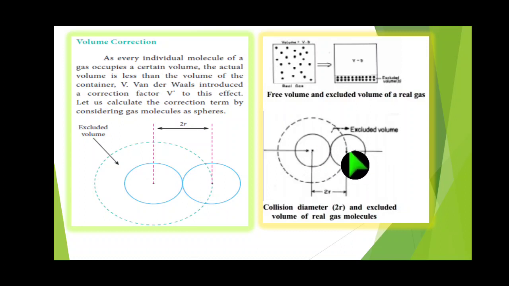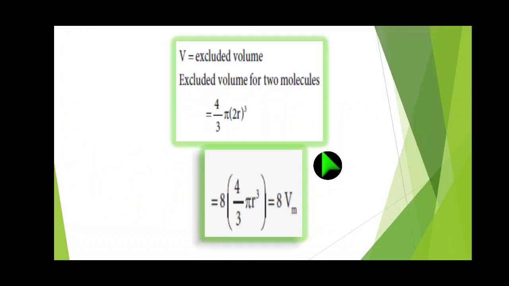So both radii together equal the diameter. So we get 2r for two gaseous molecules, by which we can make a volume correction.